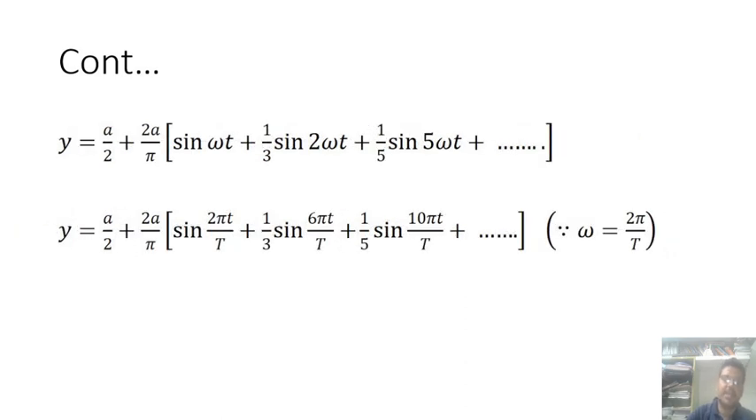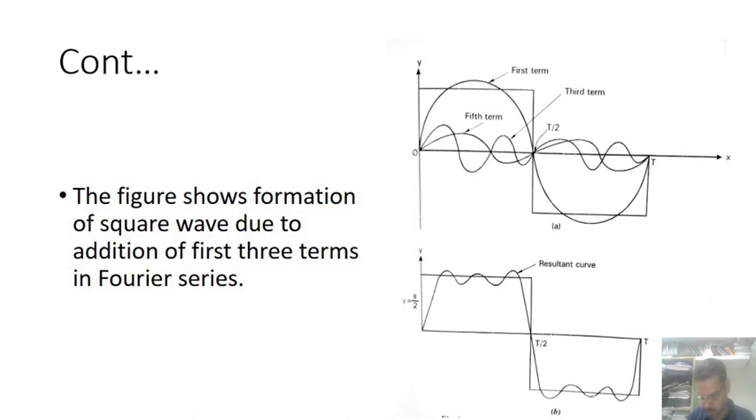So next we get this equation: y equals a by 2 plus 2a by pi times sin of 2 pi t by T, plus 1 by 3 sin of 6 pi t by T, plus 1 by 5 sin of 10 pi t by T. Then what is omega? Omega is the frequency, 2 pi by T. So here the figure shows the formation of a square wave.